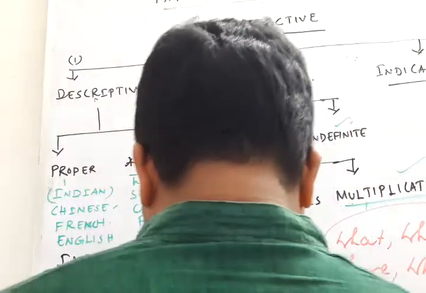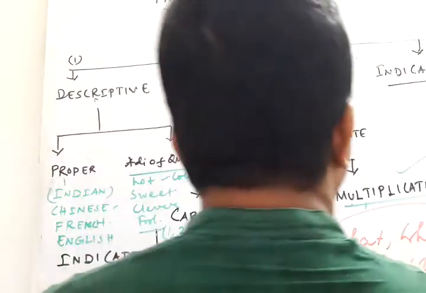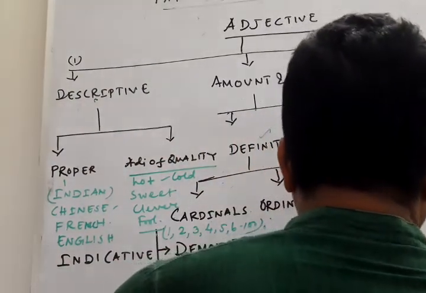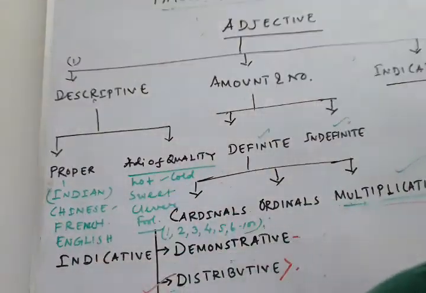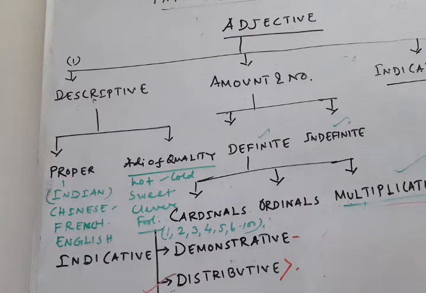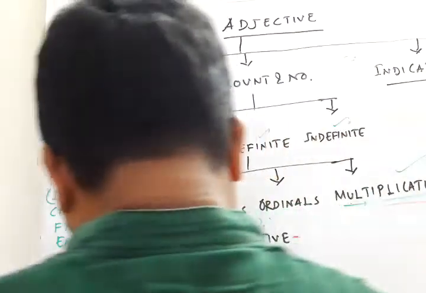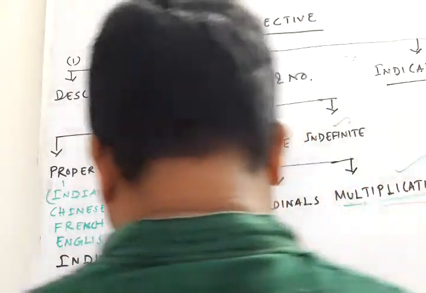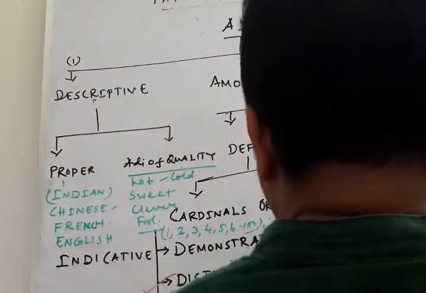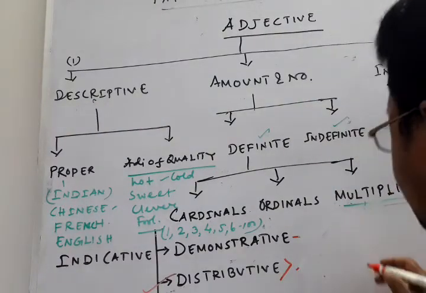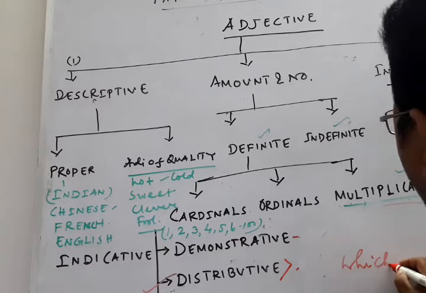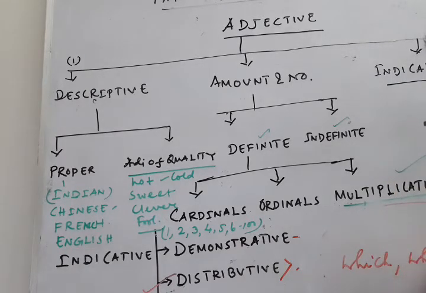Next comes relative adjectives. What are the relative adjectives? When these WH words are used to relate one thing with another thing, it is called a relative adjective.